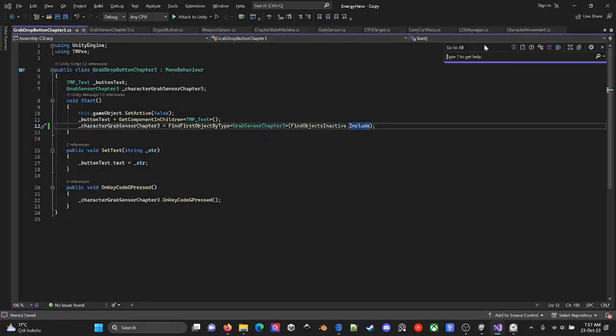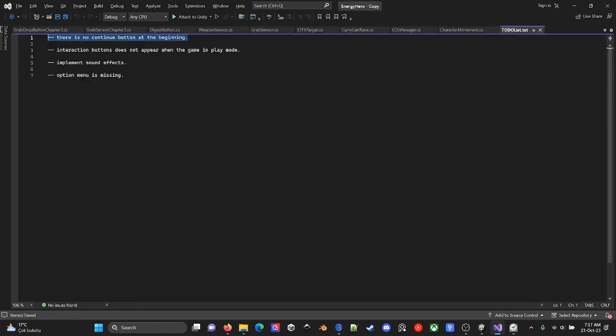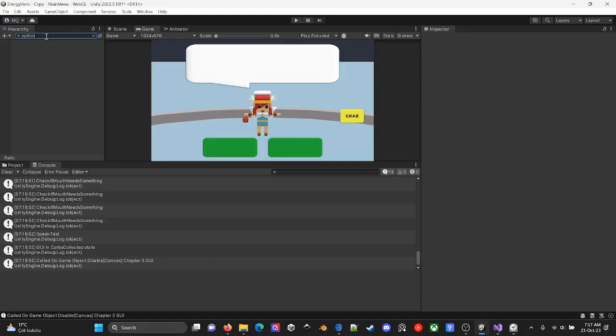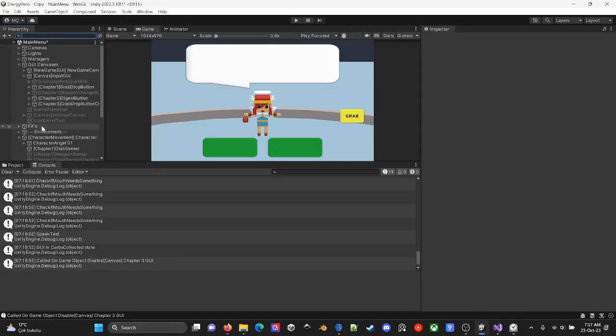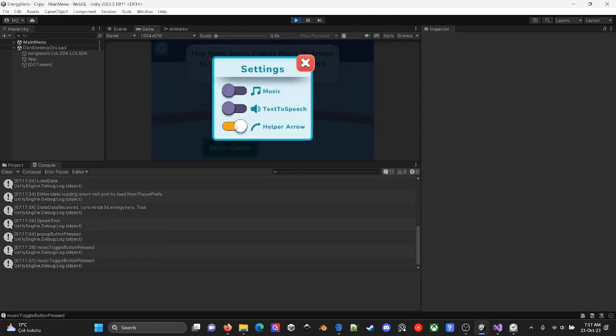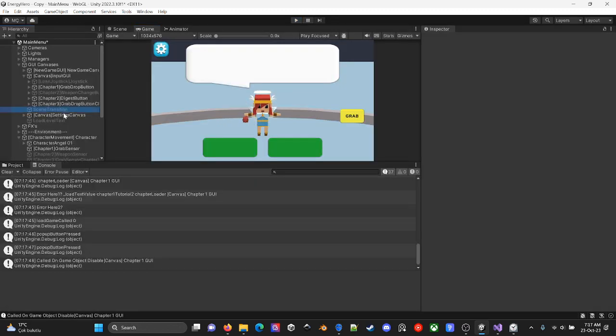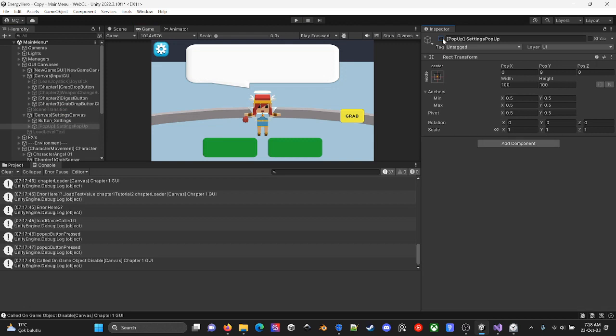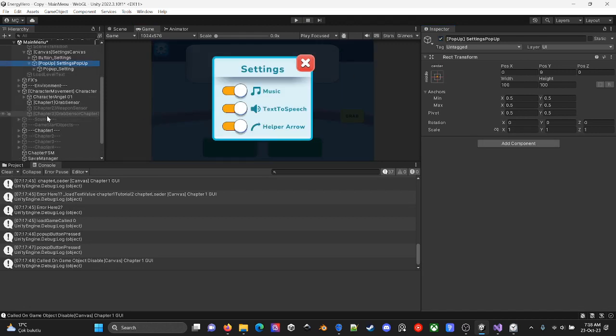Where is my to-do list? At least I managed to continue button interaction. Buttons don't appear. Managed to resolve this bug for today. Also, let's see if the option menu is here or if this is the settings canvas. Music, text to speech. I do not need this helper arrow. Settings canvas. What was this? So where is the settings canvas?